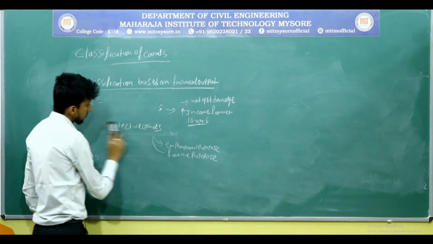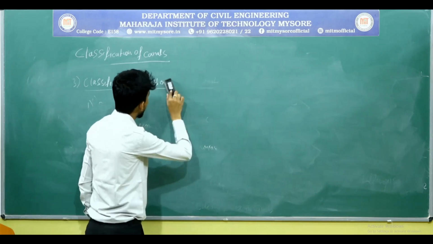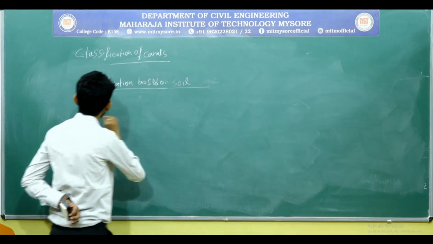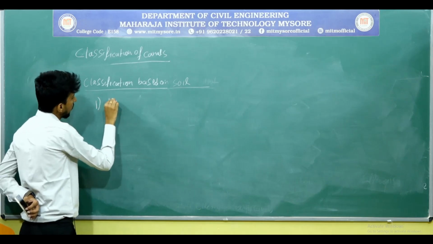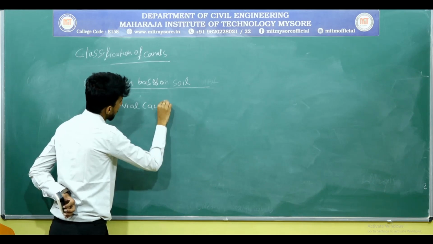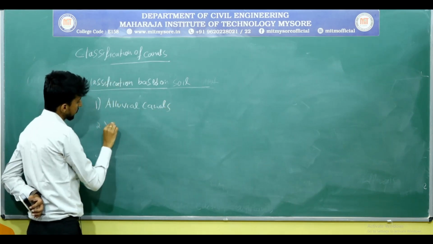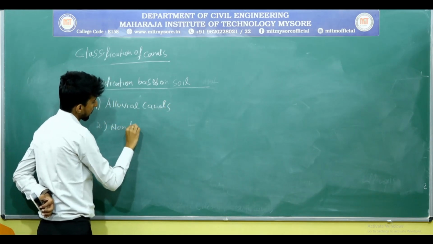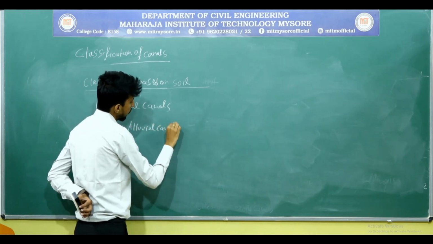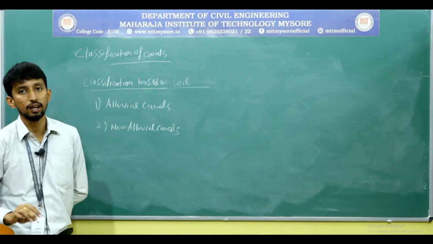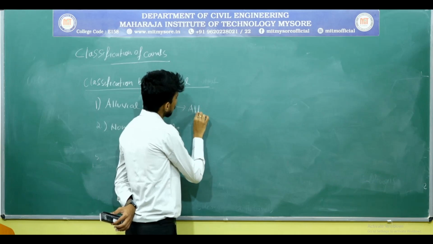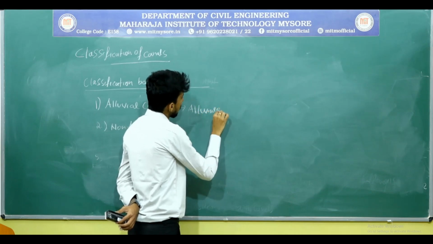The next type is classification based on soil: alluvial canals and non-alluvial canals. What are alluvial canals? The canals which are constructed on alluvial soils.